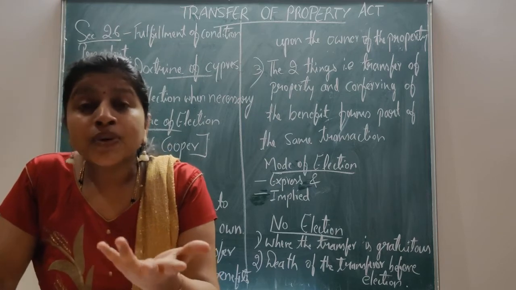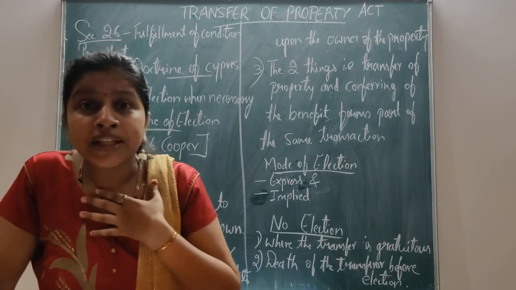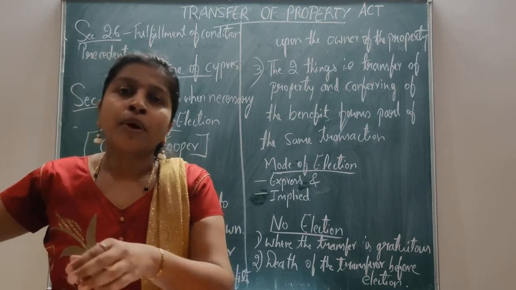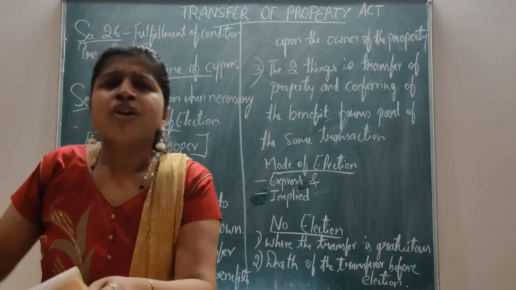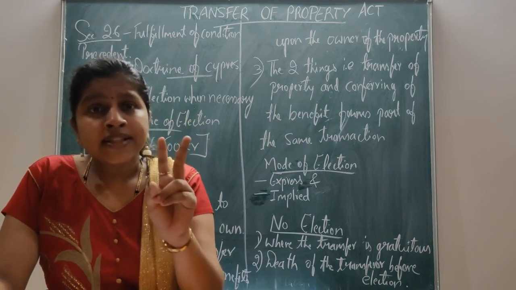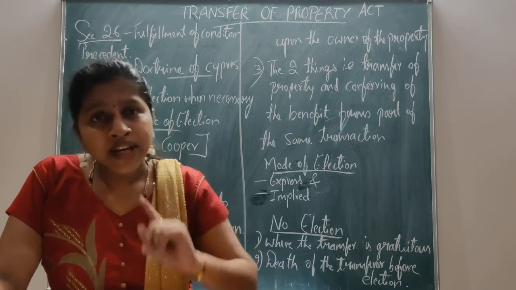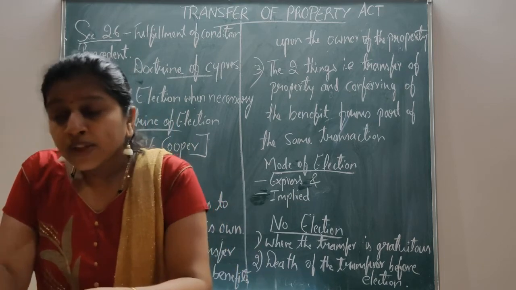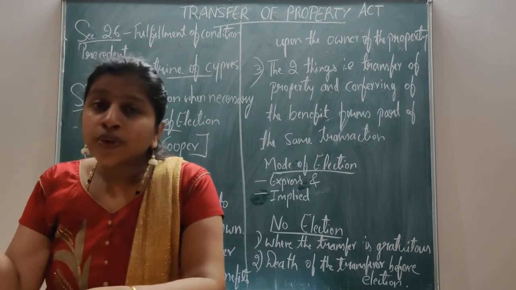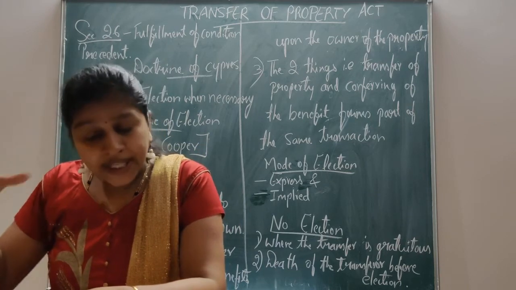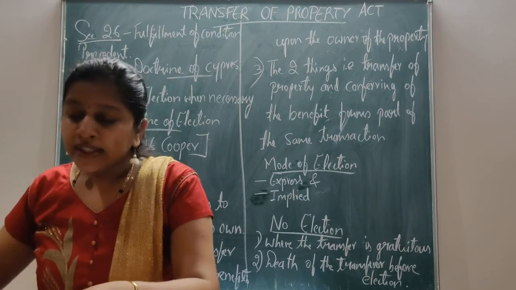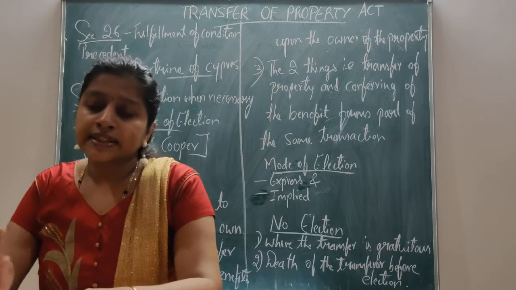Who is put to election here? Not me. Here A is put to election. A is the owner of the property. What is the election here? As I told you, there will be two rights, and among them he has to choose one. A would not be allowed to retain his house and also take the gift from me. A cannot enjoy both the rights.